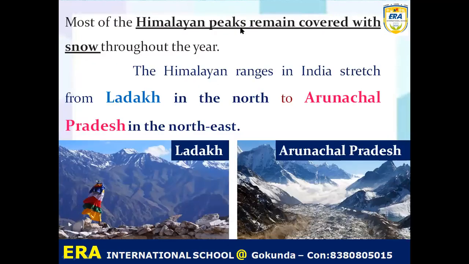Most of the Himalayan peaks remain covered with snow throughout the year. You can see these are the Himalayan peaks or mountains. They are always covered with the white icy substance that is called snow. And these Himalayan ranges in India are spread from Ladakh in the north to Arunachal Pradesh in the northeast. Understand? So remember it.